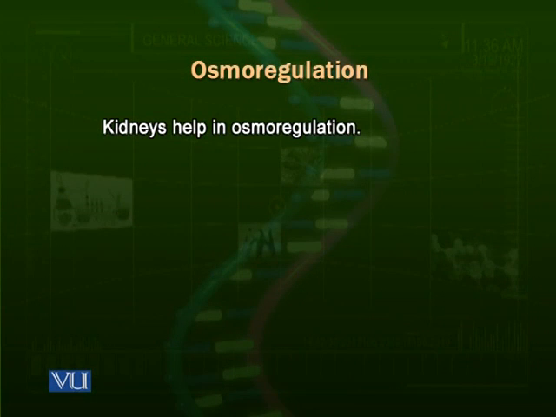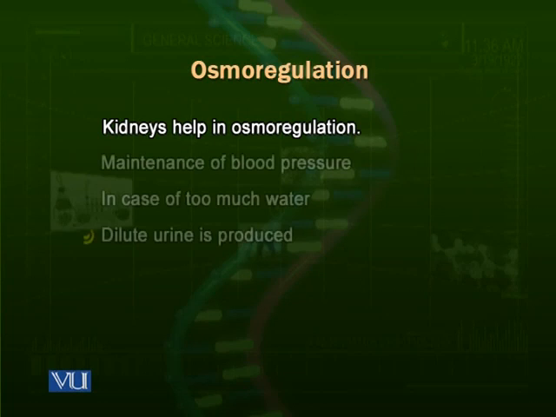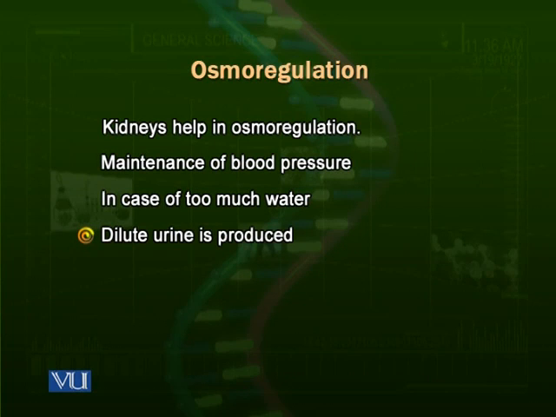If the concentration of water in the body is increased, then kidneys are stimulated to produce a dilute urine, which means that at the renal tubules, reabsorption of water is reduced. There are different mechanisms for it, but the ultimate result is that the urine is diluted, that is, less reabsorption of water occurs at the renal tubules. The result is that in urine, the organism excretes more water. We call it a dilute urine.